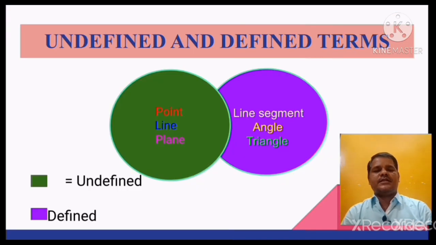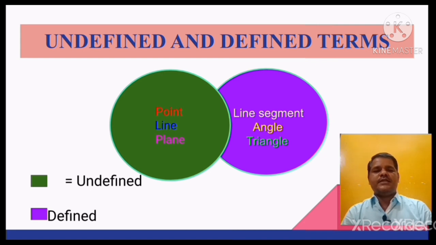Let us see the next topic, that is undefined and defined terms. The mathematicians have divided the terms into two types. Number 1, undefined terms. Number 2, defined terms. In undefined terms, point, line, plane are there.